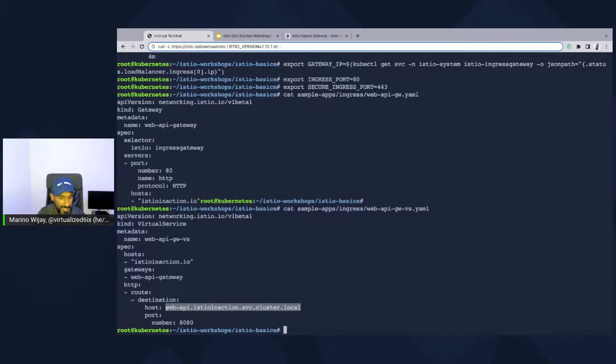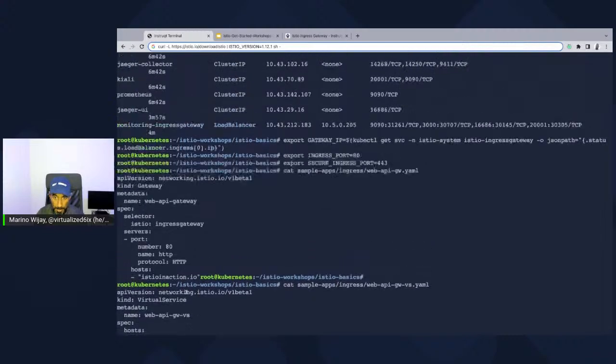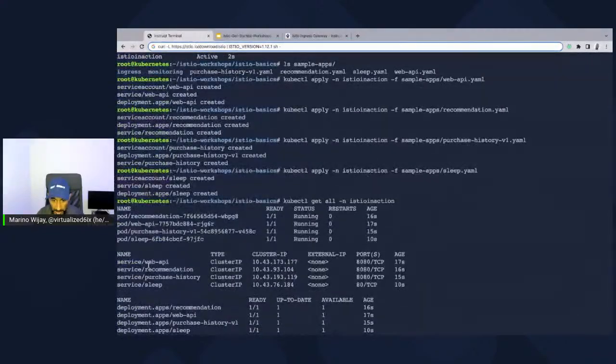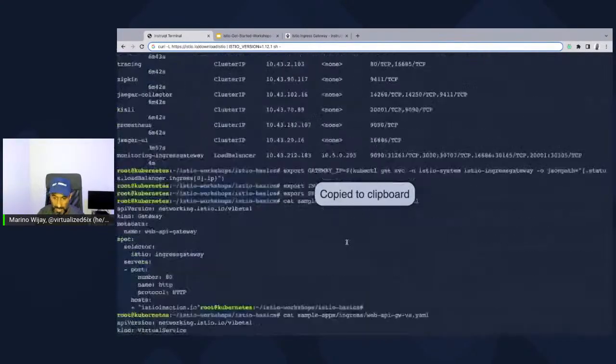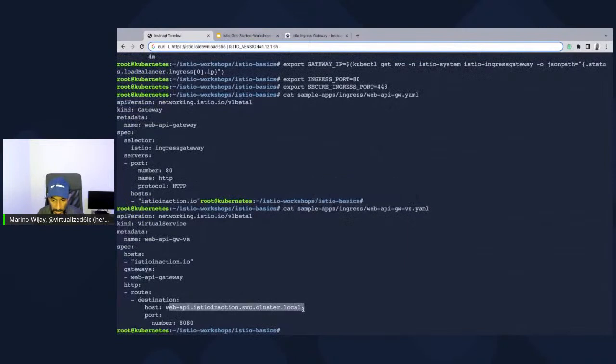This is a Kubernetes DNS address, meaning I've mapped it to a service inside of the Istio Inaction namespace, which, if we go back up here, is this service right here. This is the service I mapped to, because it's in the Istio Inaction namespace. So this is the service I am routing to.